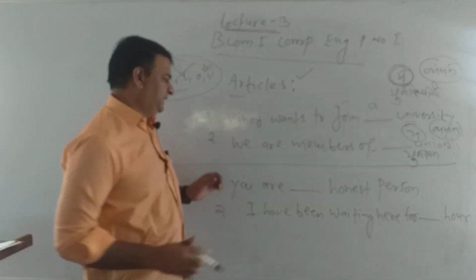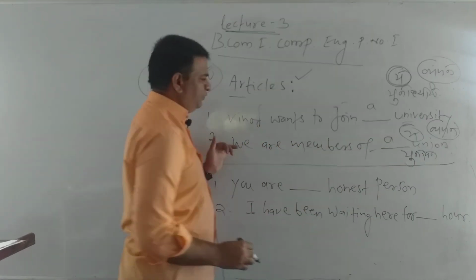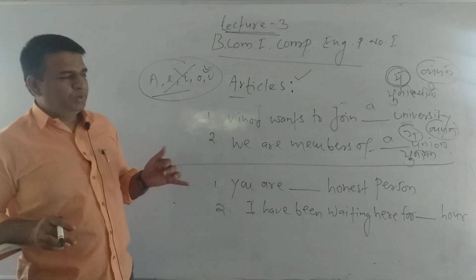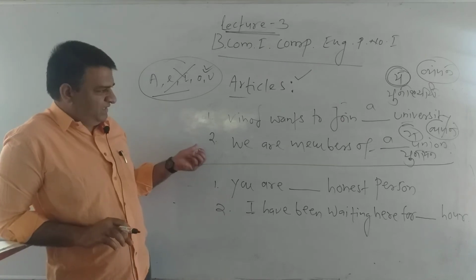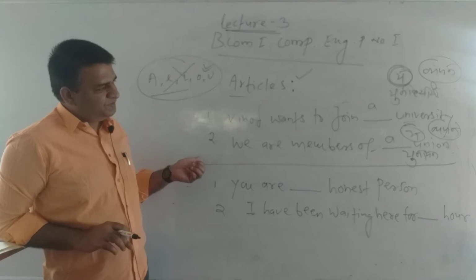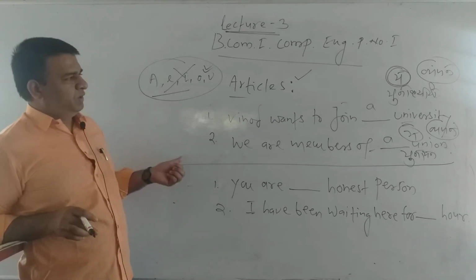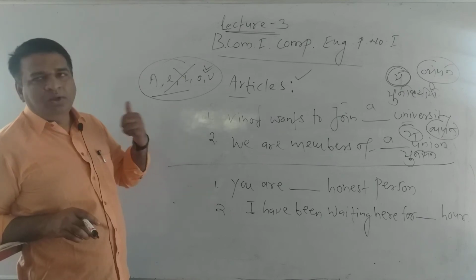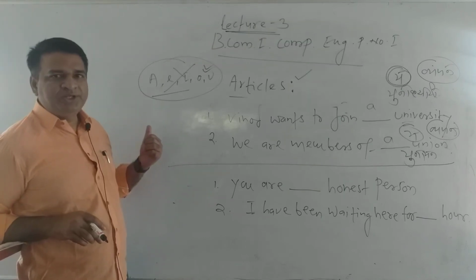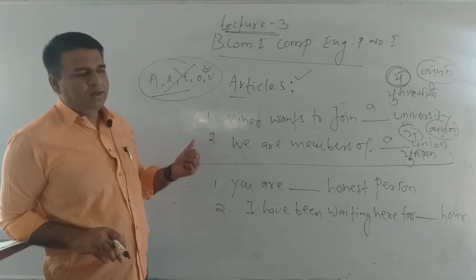So in both the cases: we are members of a union, and Vinod wants to join a university. In both the cases we use article a. Though university and union are singular and countable, both nouns make the sound of a consonant, or vyanjan, so we simply use article a there.